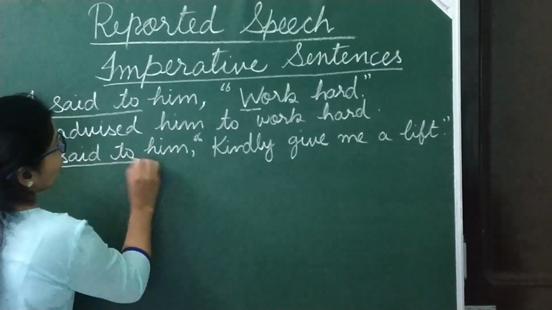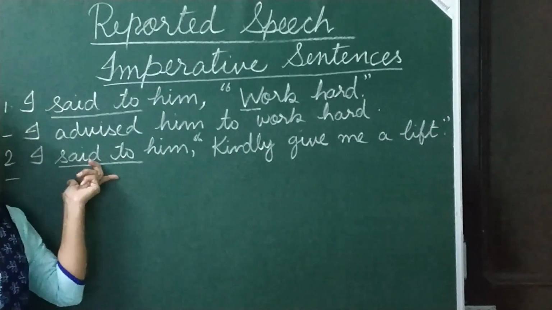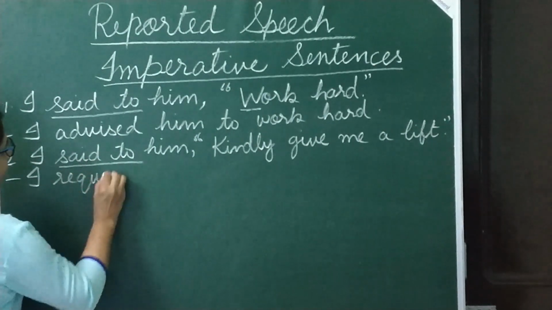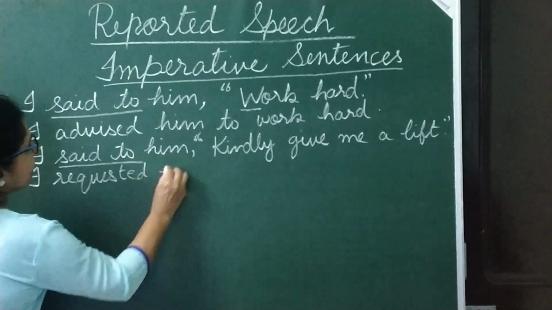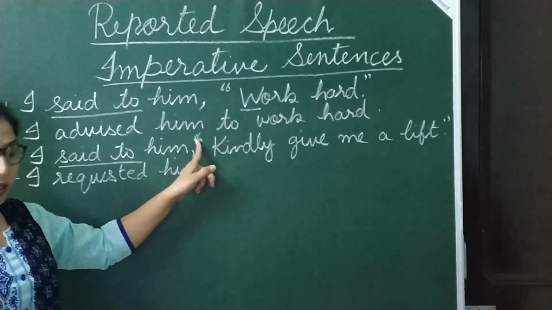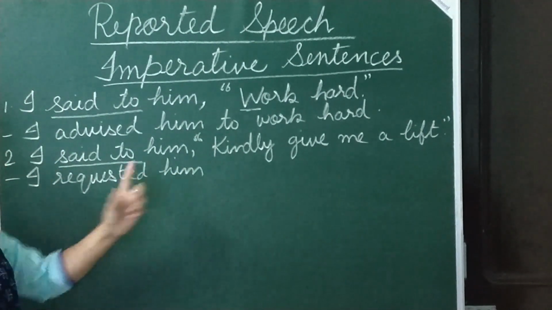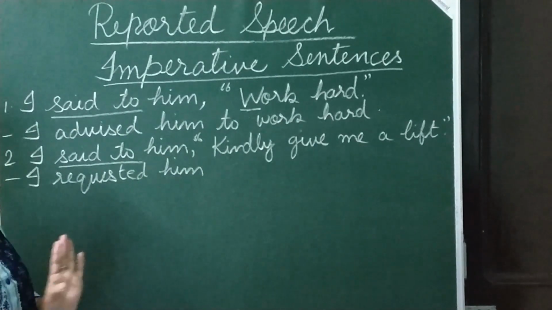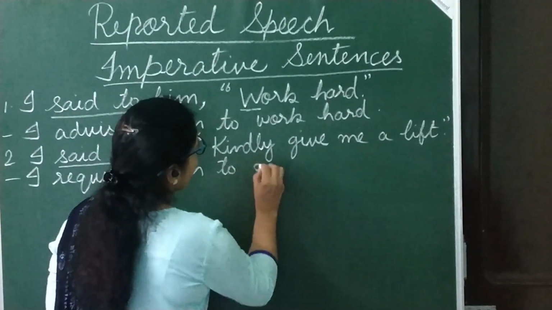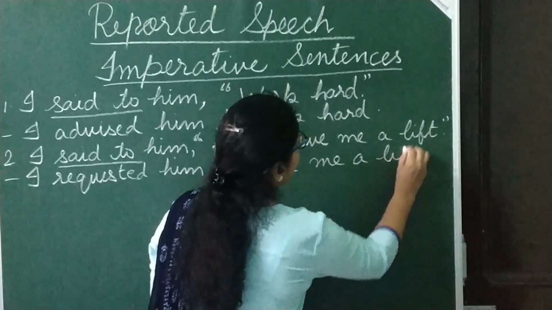Now here we are going to replace said to with requested. I requested him, remove comma and inverted comma and also kindly. Why? Because we have used requested here, so no need to say kindly or please once again. I requested him to give me a lift.